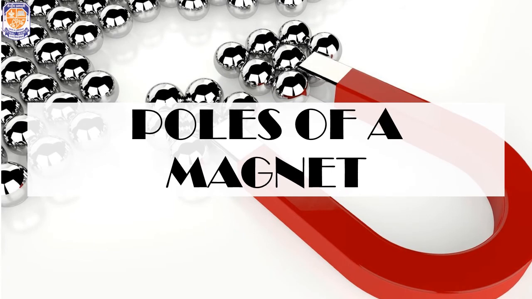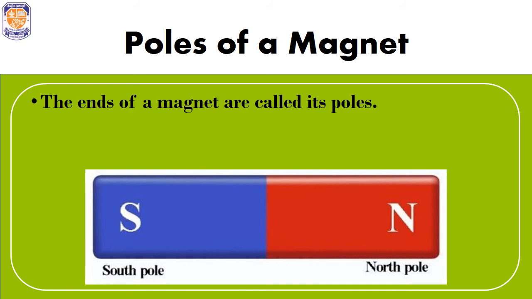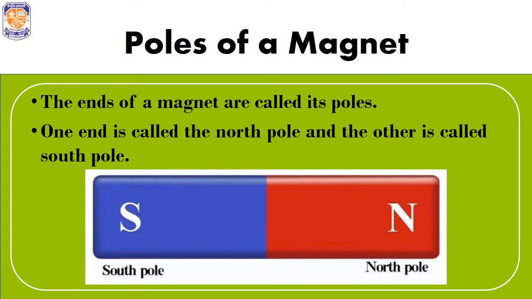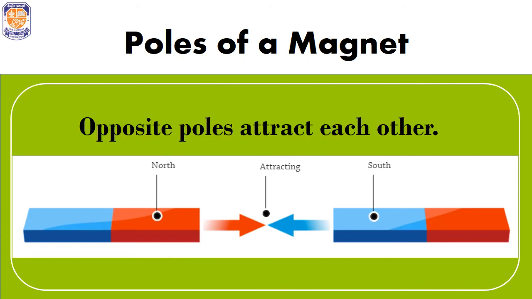The last topic of today is the poles of a magnet. What is meant by poles? Basically, the ends of a magnet are called its poles. One end of a magnet is called its north pole and the other end is called its south pole. All magnets will definitely have two types of poles on them, one north and one south pole. This is the attractive property of a magnet, which states that opposite poles always attract each other. A north pole of one magnet will always attract the south pole of the other magnet.